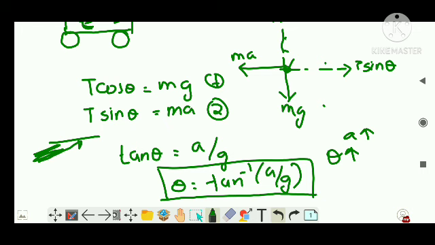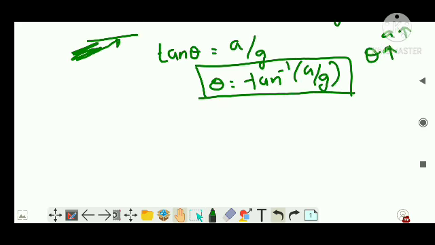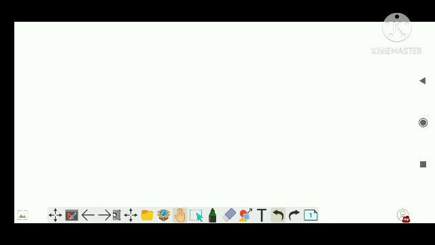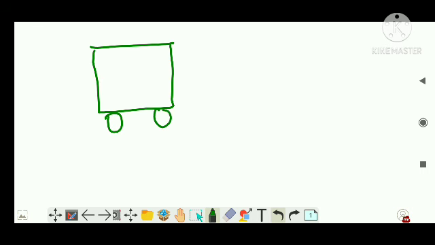Clear? Right? Now you will ask me, of course, I have taught you to look at it from the perspective of a person inside the frame. Can you solve the same question if the person is outside the frame? That is the inertial frame condition. So we'll draw the same condition. You had a trolley, right? There was some bob m. It got displaced like this by an angle theta, right? And I have replaced the observer B by observer A.